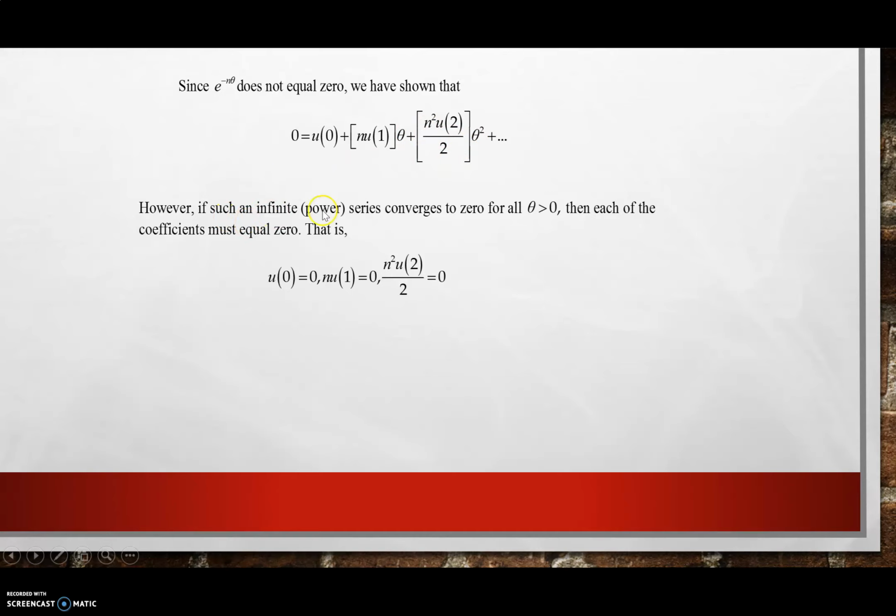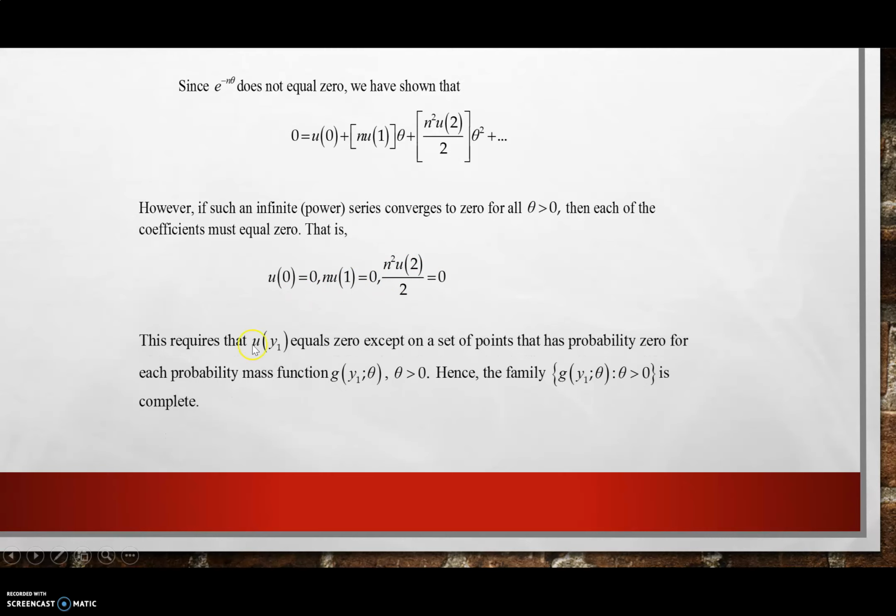However, if such an infinite power series converges to 0 for all theta, then each of the coefficients must equal 0. That is, u0 is equal to 0, u1 equal to 0, and u2 times n squared over 2 is equal to 0. Which requires that u(Y1) equals 0 except on a set of points that has probability 0 for each probability mass function g(y1; theta). Hence, the family g(y1; theta) is called a complete family.